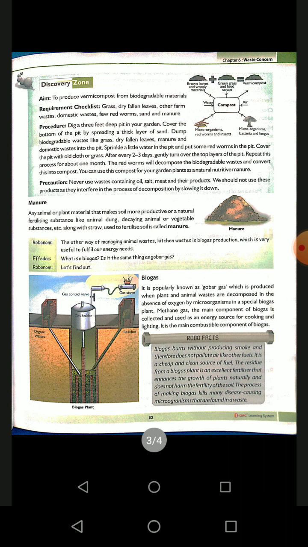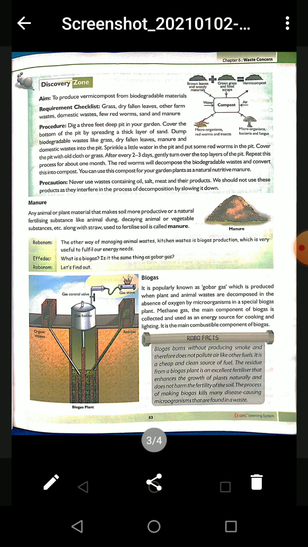When organic waste is allowed to decompose in the absence of oxygen with the help of microorganisms, then biogas is produced, which is used for cooking as well as for the production of electricity also.